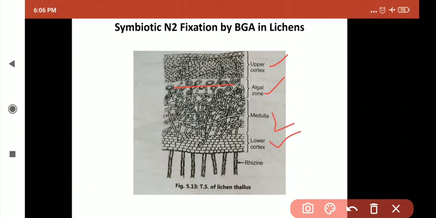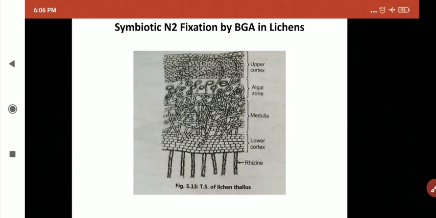Many times, other than Nostoc, we get Calothrix, Oscillatoria, Tolypothrix, etc. in the lichen thallus as the cyanobacterial, that is algal, partner. And these algal partners fix nitrogen from the atmosphere and make it available to the lichens. So this is the symbiotic nitrogen fixation by blue-green algae in different kinds of hosts.